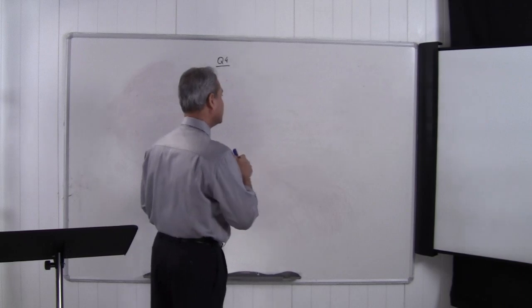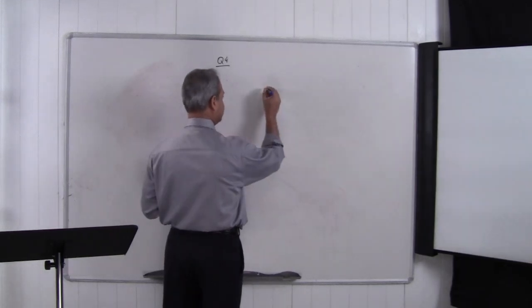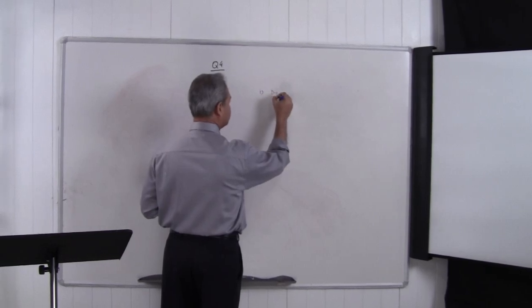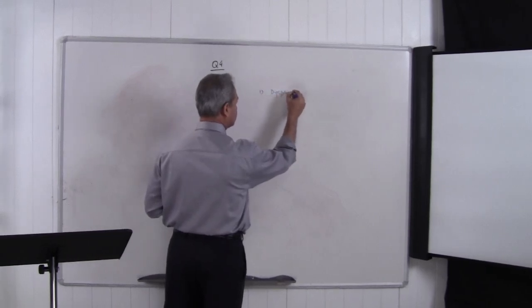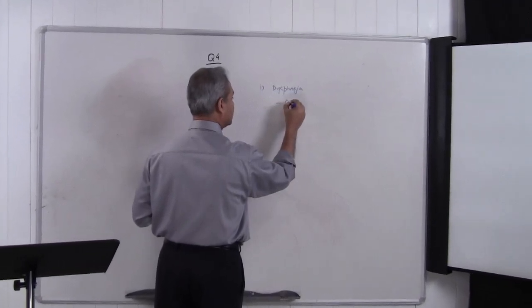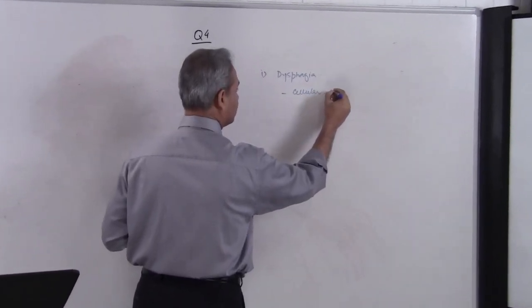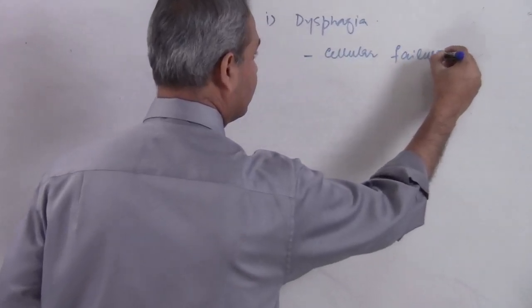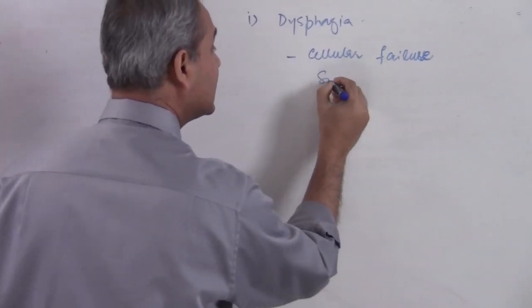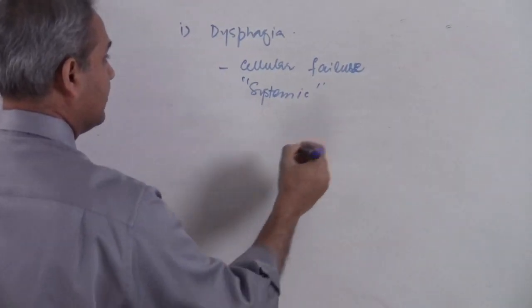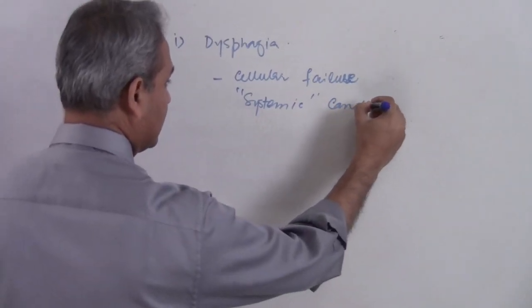So let's put some cells here. Let's say first scenario, dysphagia. And the question is, what cellular failure would cause systemic, this is the key word, systemic candidiasis?